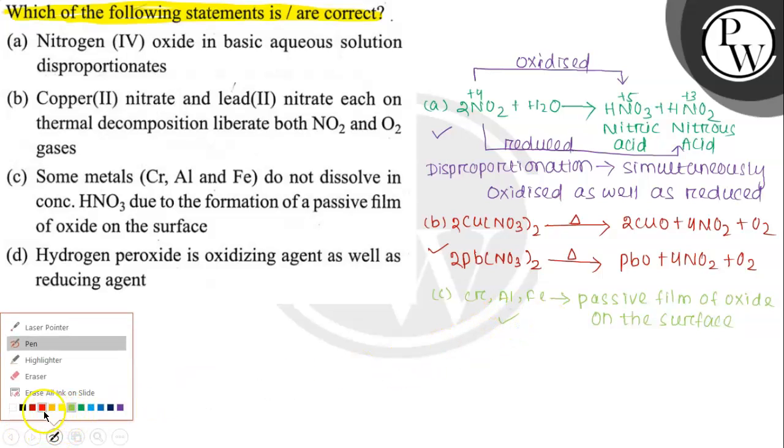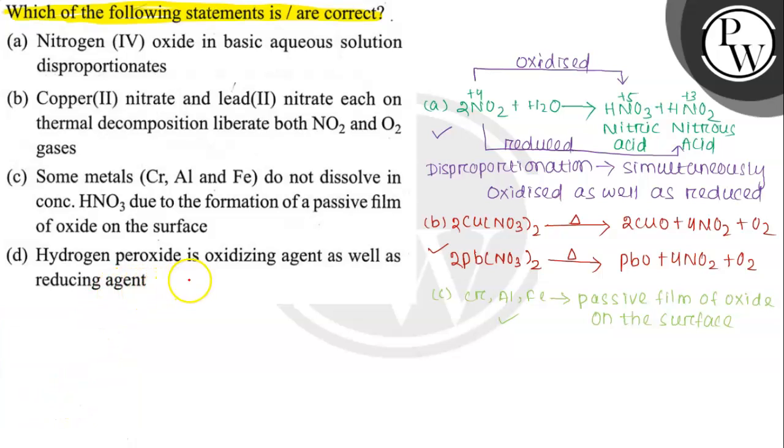Then the fourth statement. The fourth statement is hydrogen peroxide is an oxidizing agent as well as a reducing agent. Hydrogen peroxide is oxidized to oxygen. Here the oxidation state is -1.